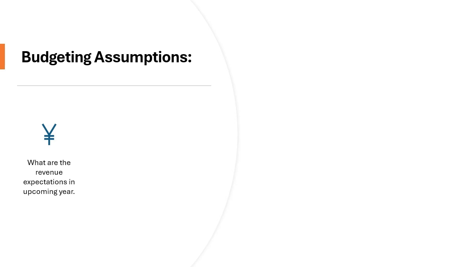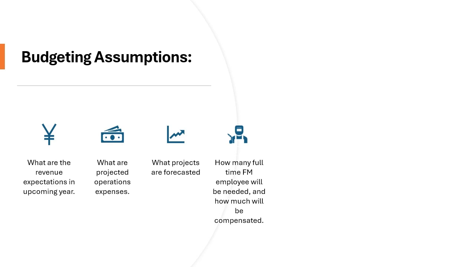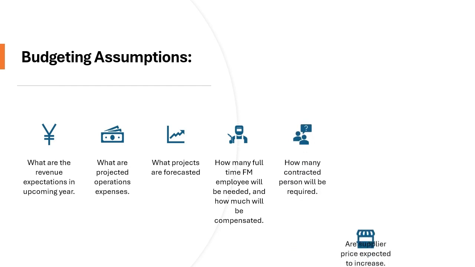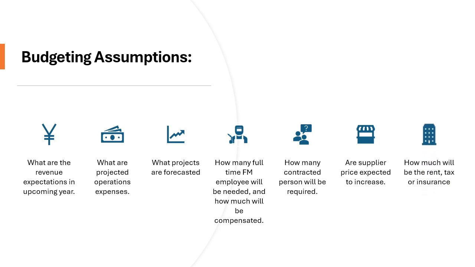future. We can consider budgeting assumptions such as what are the revenue expectations in the upcoming year, what are the projected operations expenses, what projects are forecasted, how many full-time FM employees will be needed and how much will be compensated, how many contracted persons will be required, are suppliers' prices expected to increase, how much will be the rent, tax or insurance.